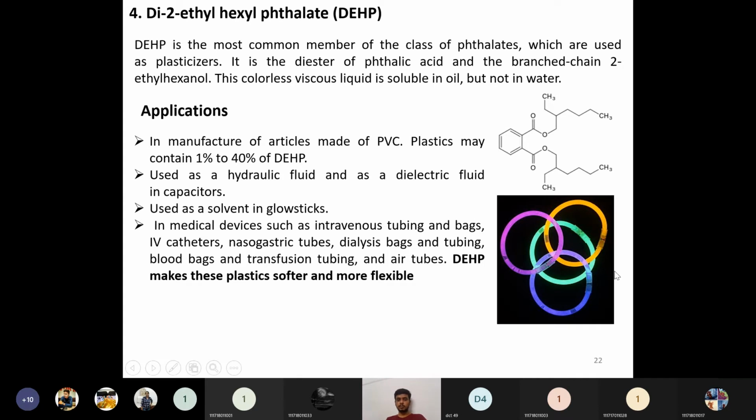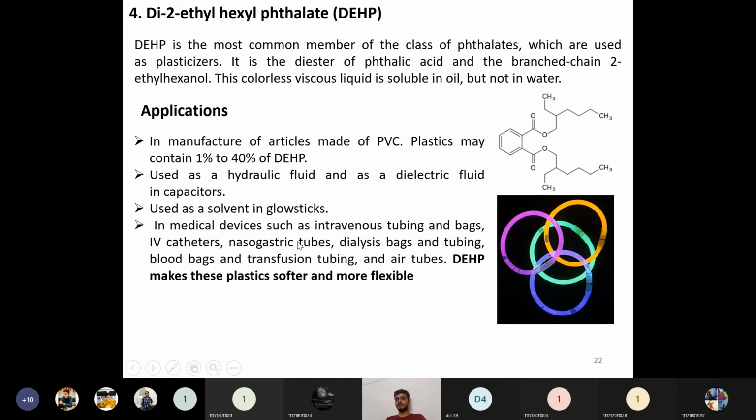These are one-time use sticks, which produce light using a fluorescence mechanism. For preparing this type of glow stick, DEHP is used as a solvent. It works one time only; afterwards it will not produce light. Only the first time will it produce light. So this is called a glow stick.